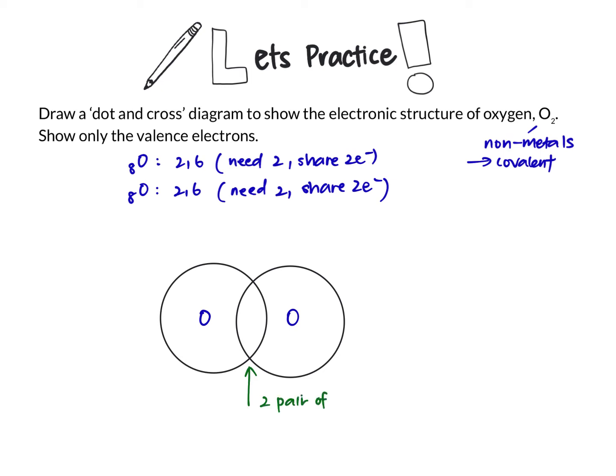There are 2 pairs of electrons that are shared because each oxygen atom shares 2 electrons. So there are 2 pairs, cross and dot. These leave 4 electrons that are unshared to be drawn outside of the overlap region.